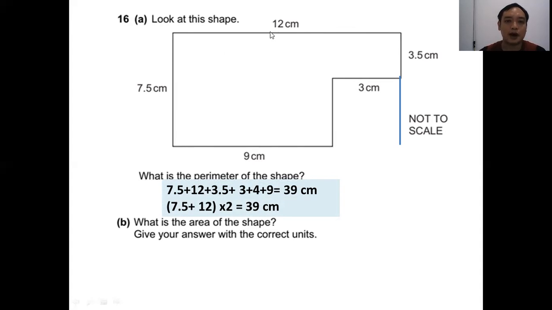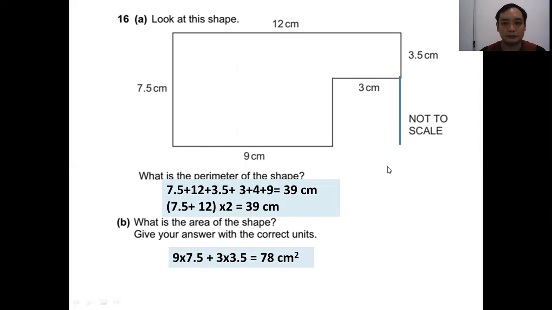So 7.5 plus 12 plus 3.5 plus 3 plus this side. This is unknown, but you know that 3.5 plus this one equals 7.5. So this side will be 4, so the total is 39 centimeters.